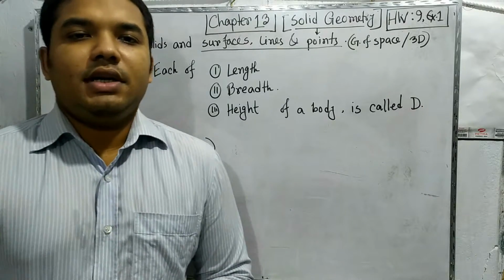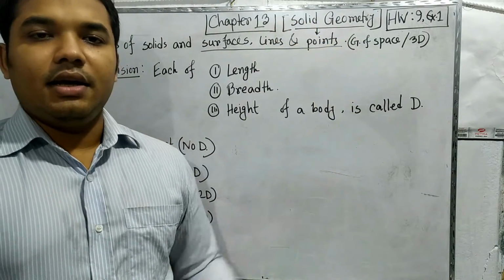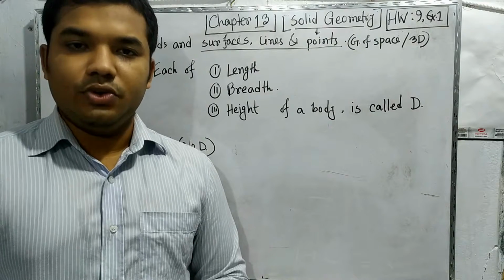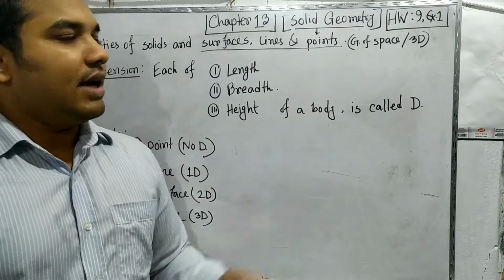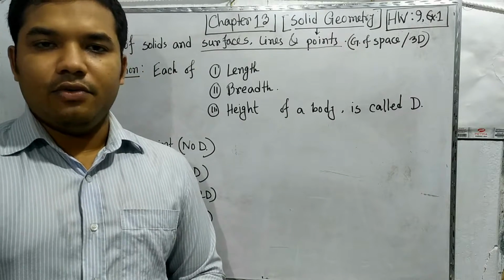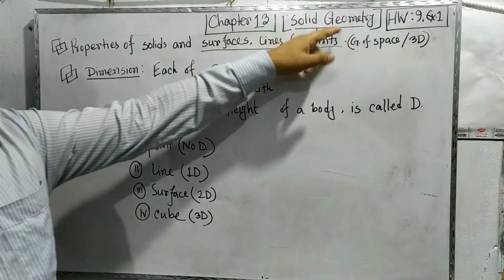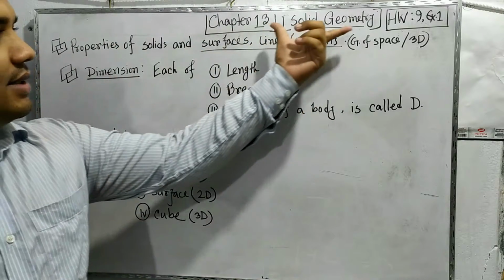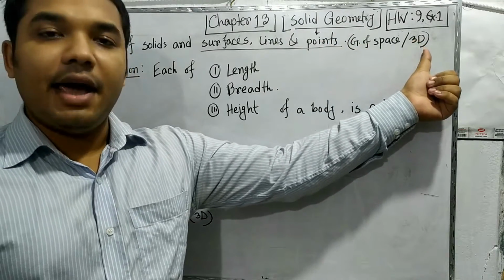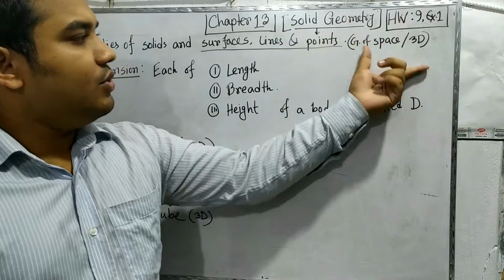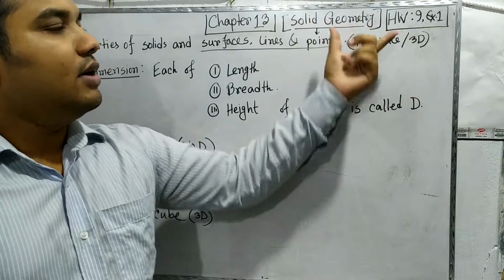Today we are going to discuss the basic concept of solid geometry, and it is also very important for your MCQ. If you can take it as basic as well as MCQ, it will be very helpful for you. This chapter is about solid geometry, also known as geometry of space or geometry of three dimensions. Both names are synonyms for solid geometry.